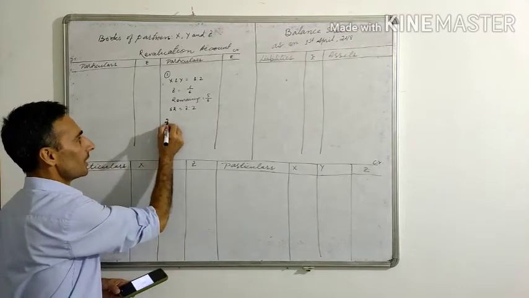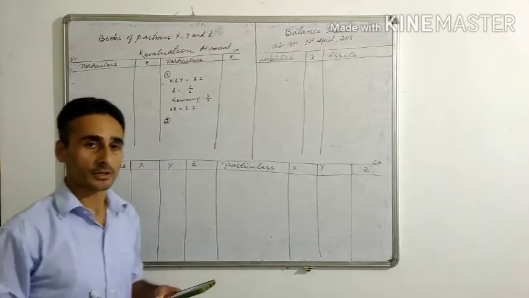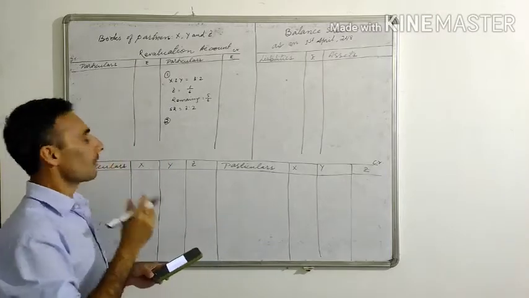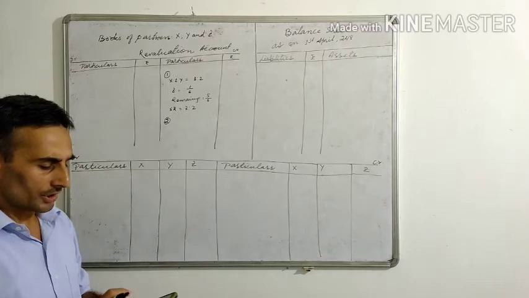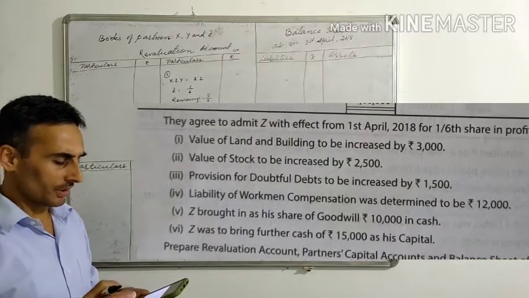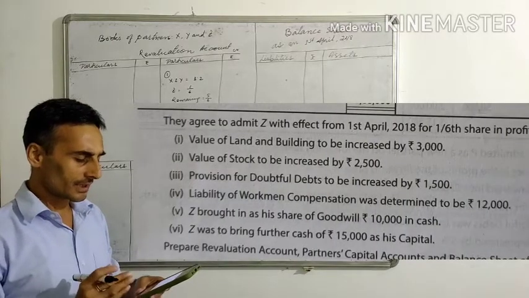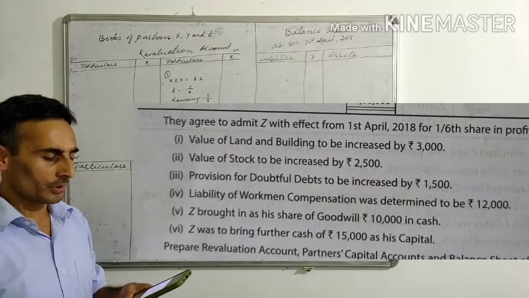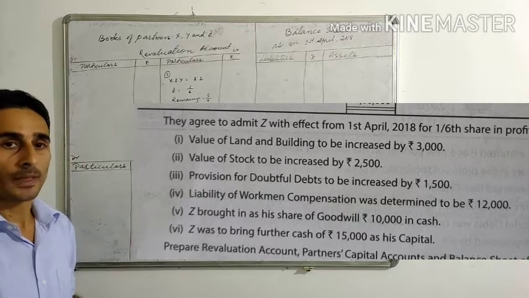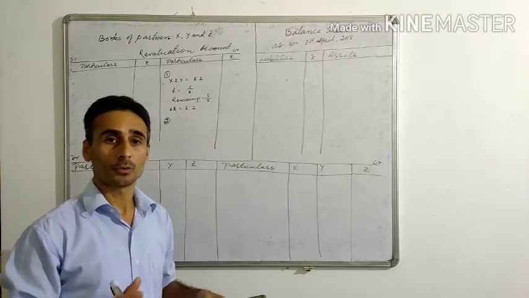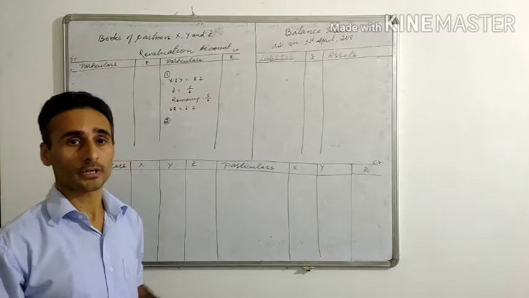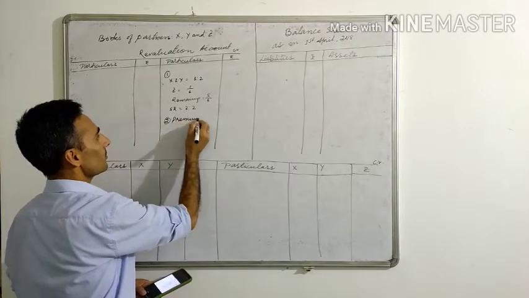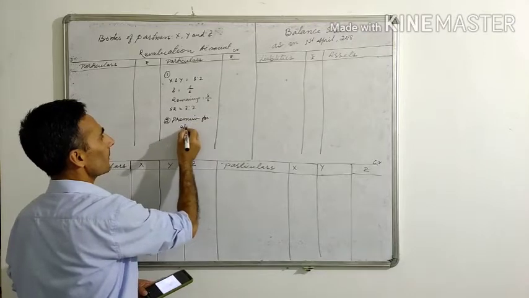After that, you have to find out the premium for goodwill in the question. In every question this is what you got to do. Now here the premium for goodwill is given in the sub number 5. Z brought in as his share of goodwill rupees 10,000 in cash. His share of goodwill. Whose share? Z's share. So his share of goodwill is the premium. So this is the premium for goodwill.